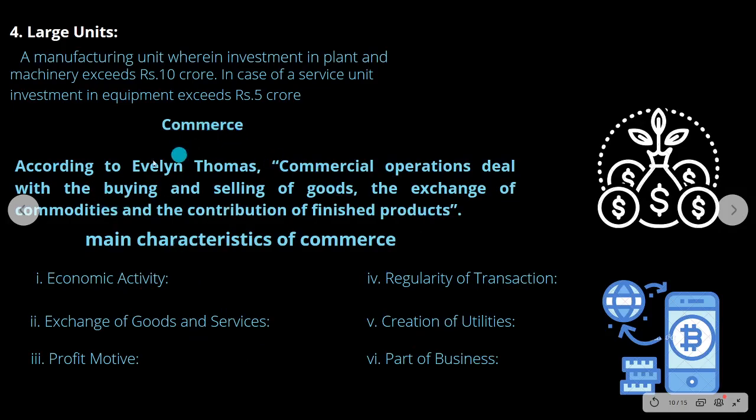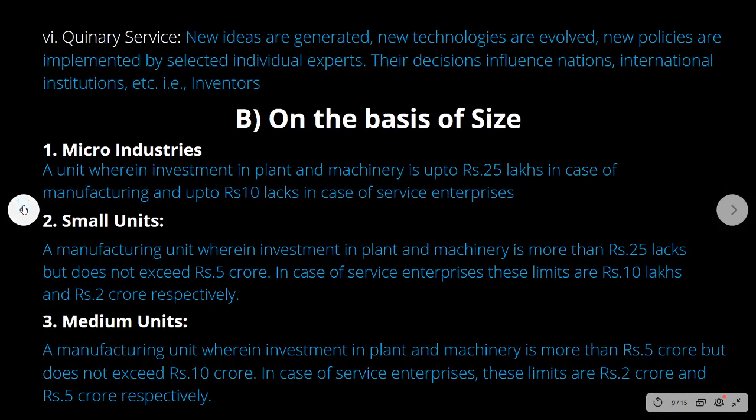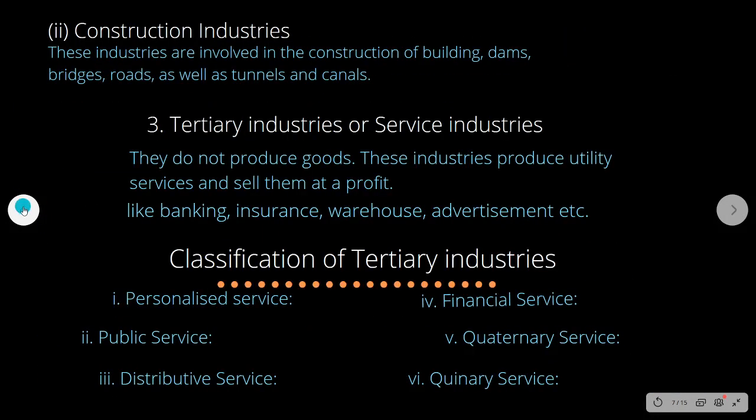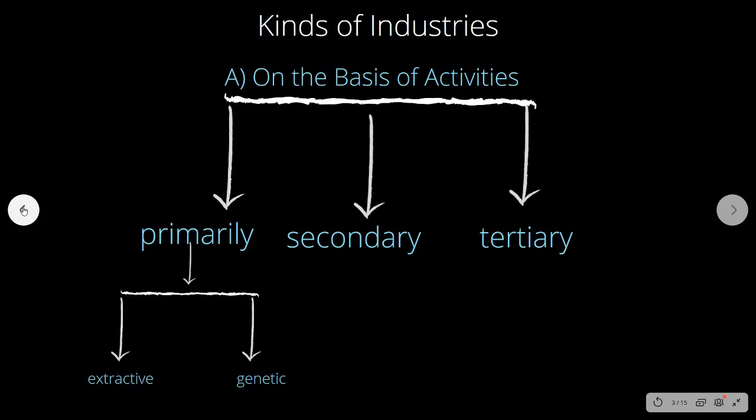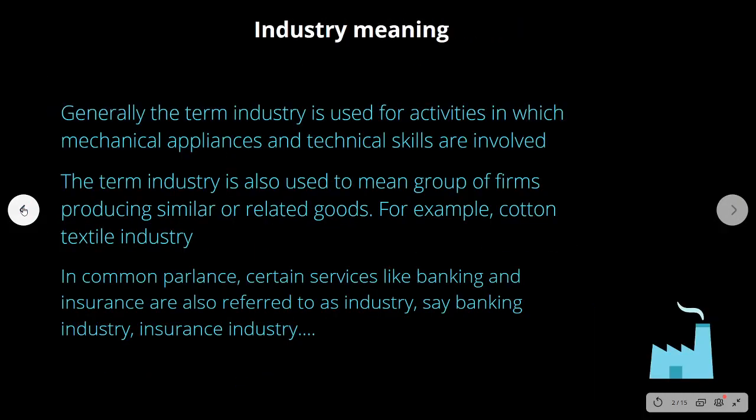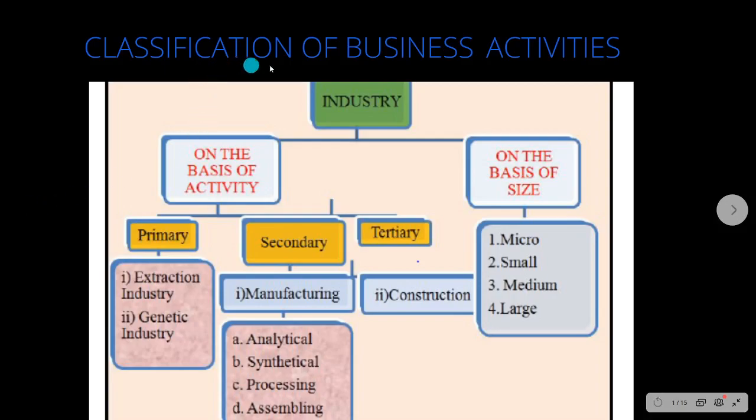What do you mean by commerce? Okay, so today we saw the various classifications of business activities, on the basis of activity and on the basis of size. Under two different headings we saw in detail. Go through this, study your book material, it gives you a wider idea. Thank you, children.